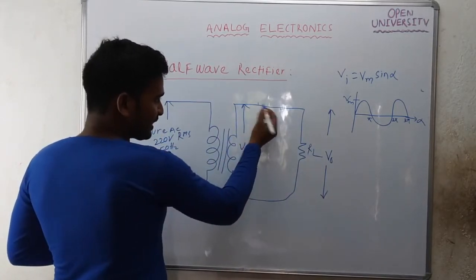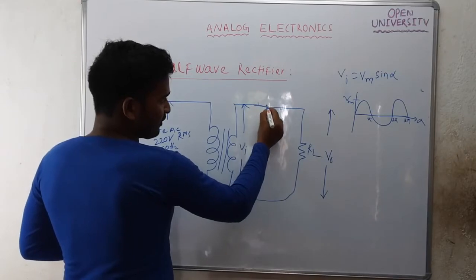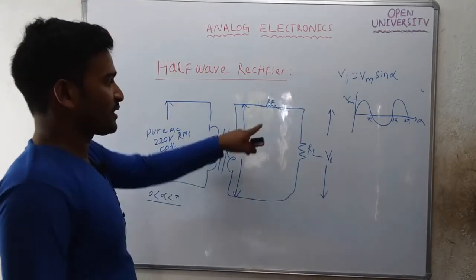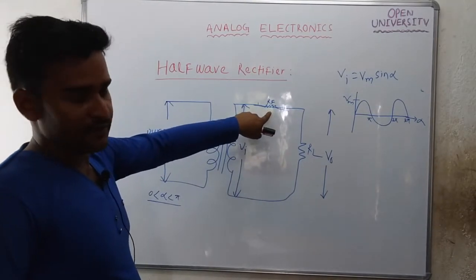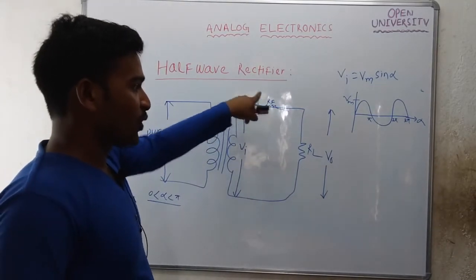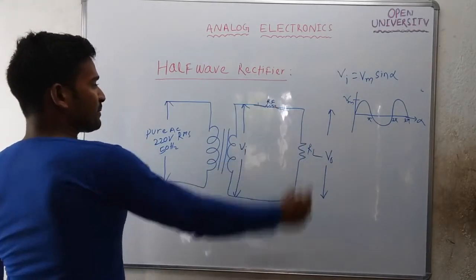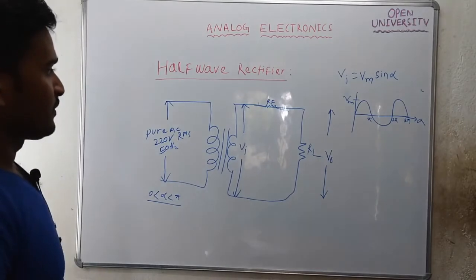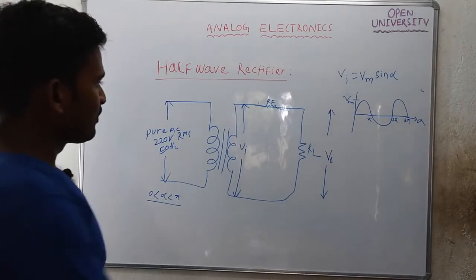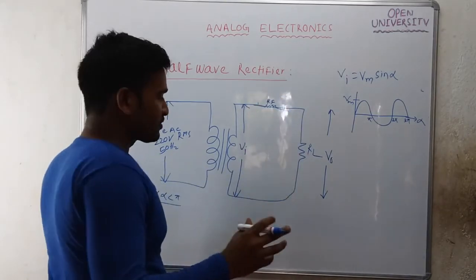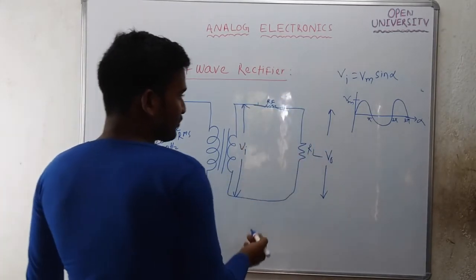In forward bias, a practical diode behaves like a resistor, and this resistance value is very small, some ohms. So V naught will be approximately equal to Vi.